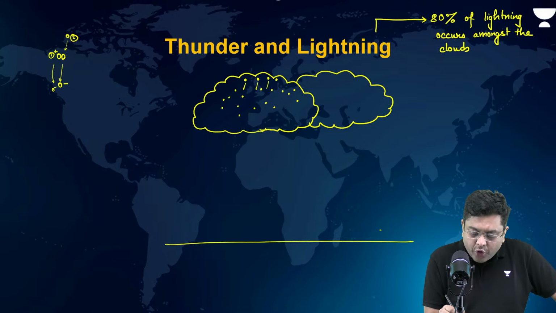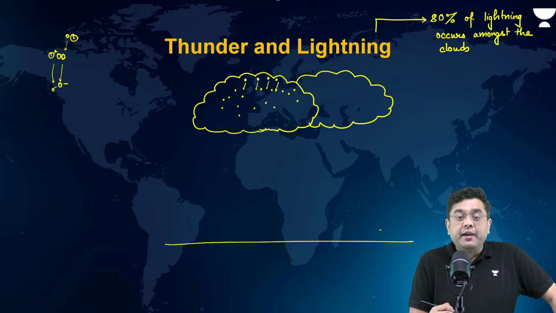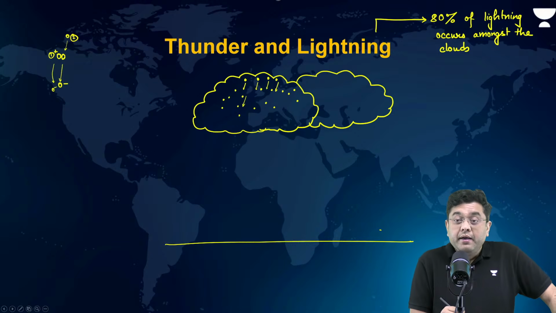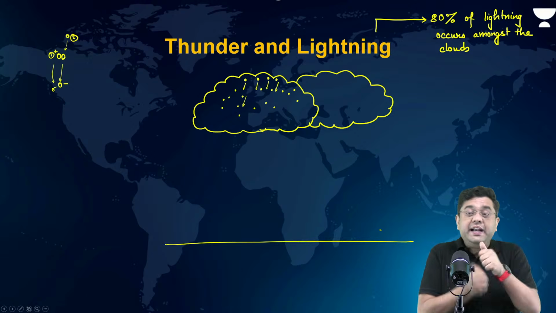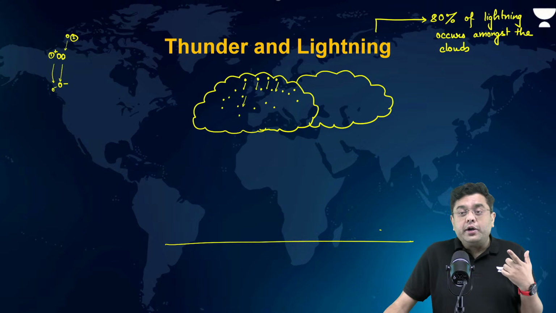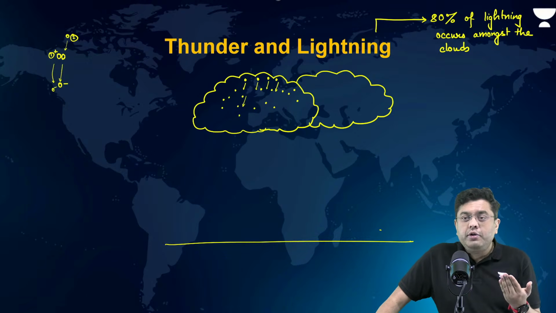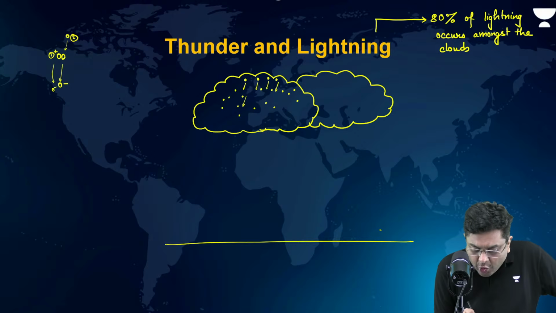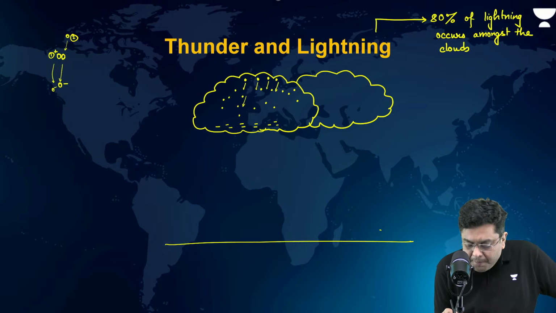As they start to fall down, they will rub against multiple different particles, isn't it? As they rub against and hit the multiple particles, they will gain what? An additional electron, a negative charge. So that is where you will have a combination of negative charges as these particles accumulate at the bottom.